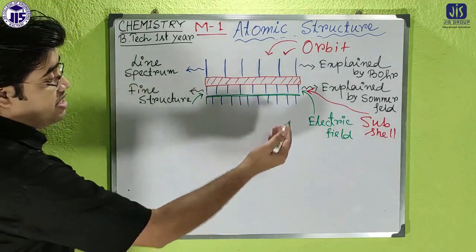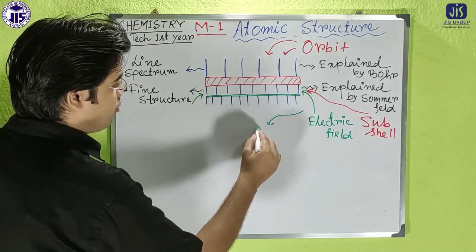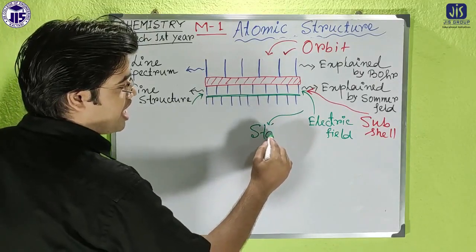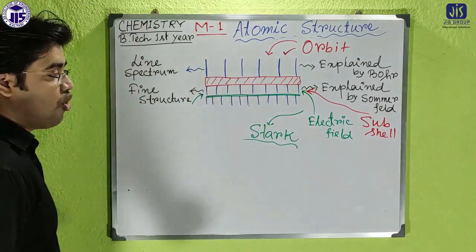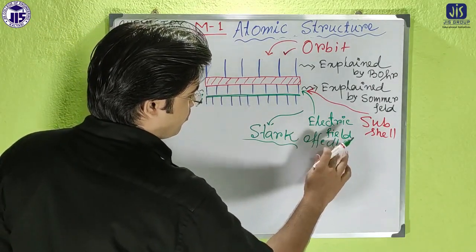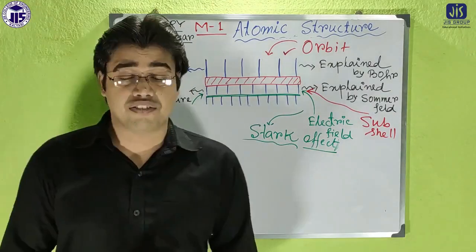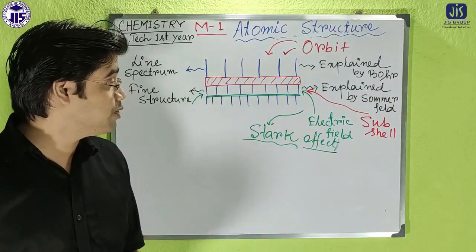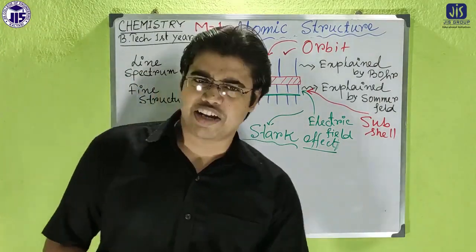So here another scientist came to the field, and the name of the scientist is Stark. So it is called the Stark effect. Stark is very much related to the electric field. I can give you one trick to keep in mind that effect.